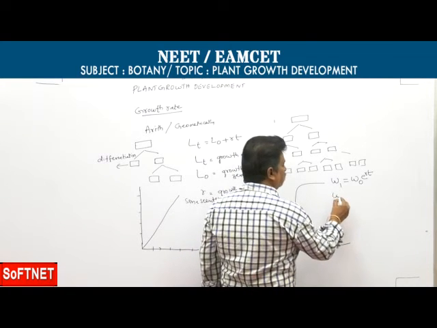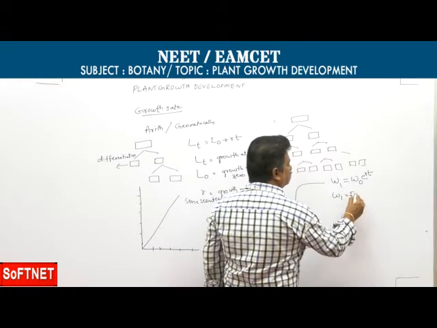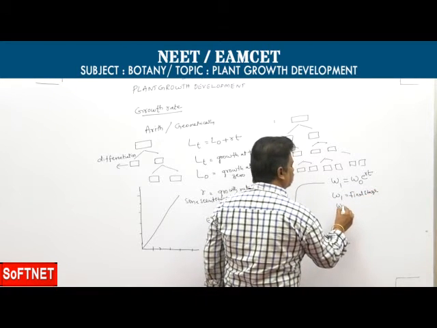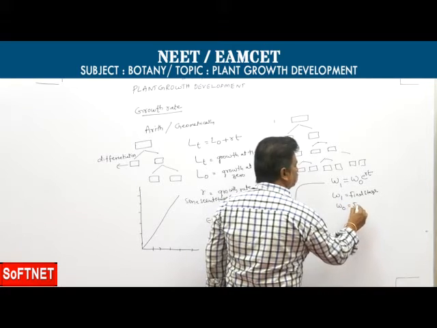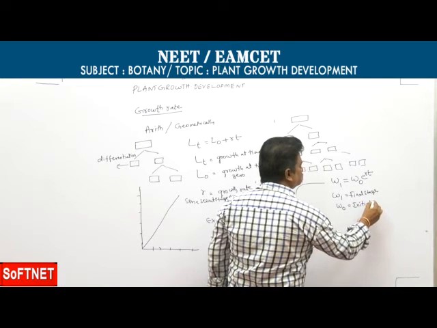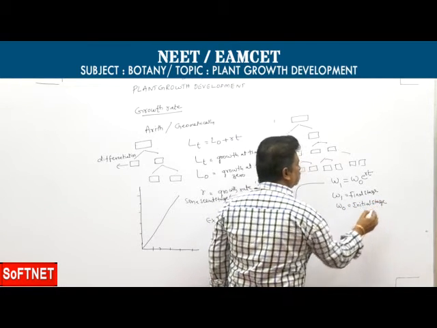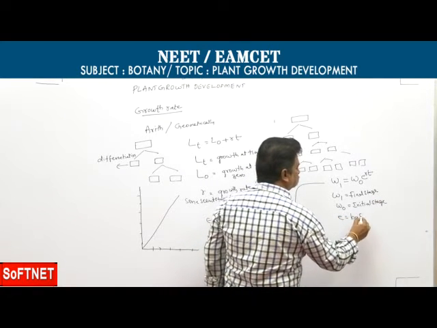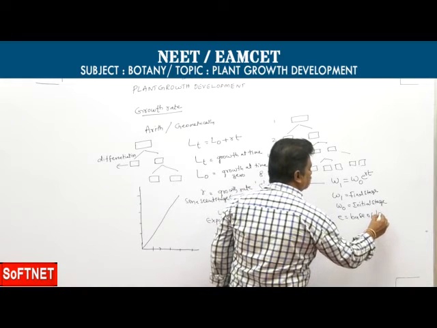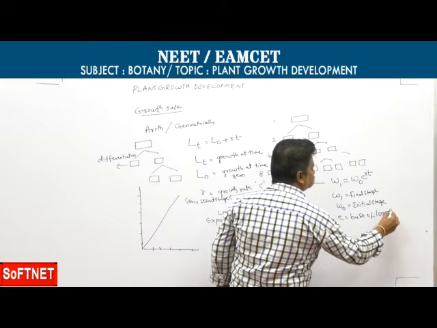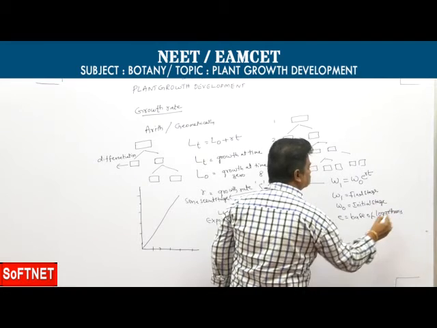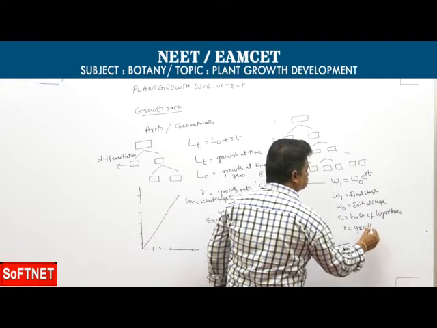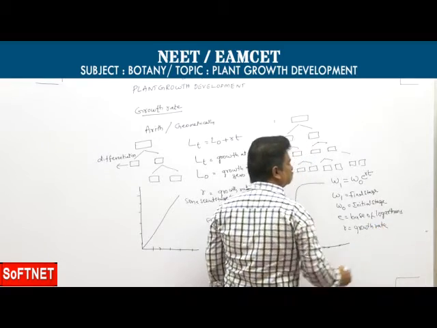Here W1 is the final stage, W naught is the initial stage, e is the base of natural logarithms, and R is the growth rate.